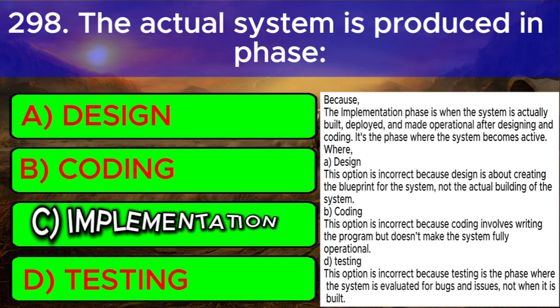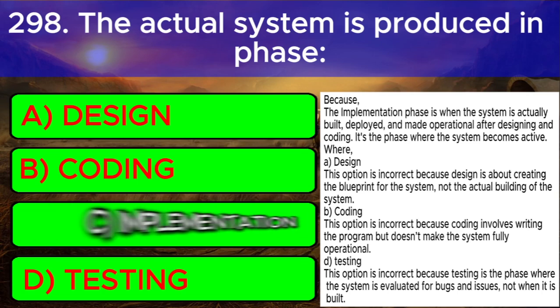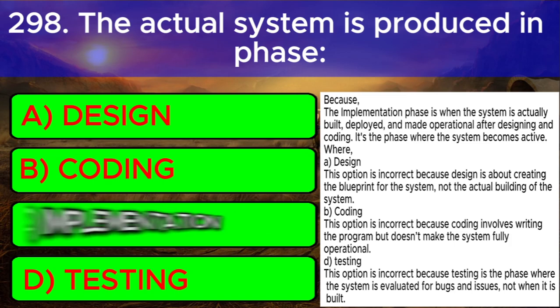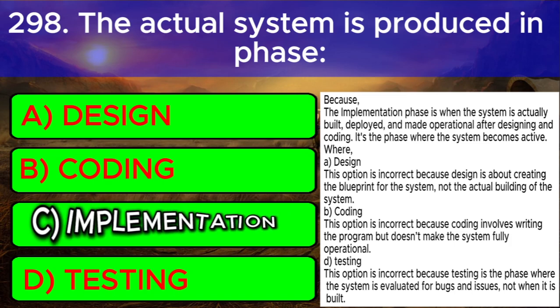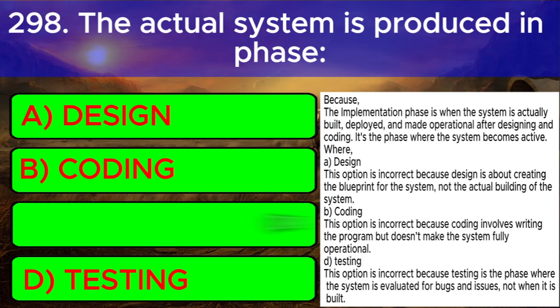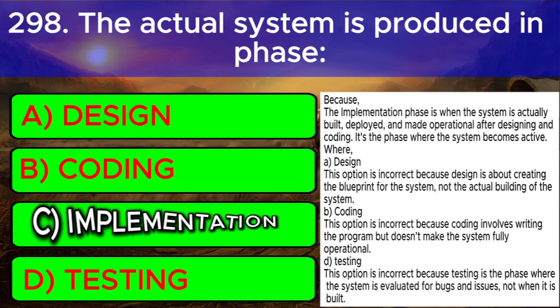Where A. Design. This option is incorrect because design is about creating the blueprint for the system, not the actual building of the system. B. Coding. This option is incorrect because coding involves writing the program, but doesn't make the system fully operational. D. Testing. This option is incorrect because testing is the phase where the system is evaluated for bugs and issues, not when it is built.